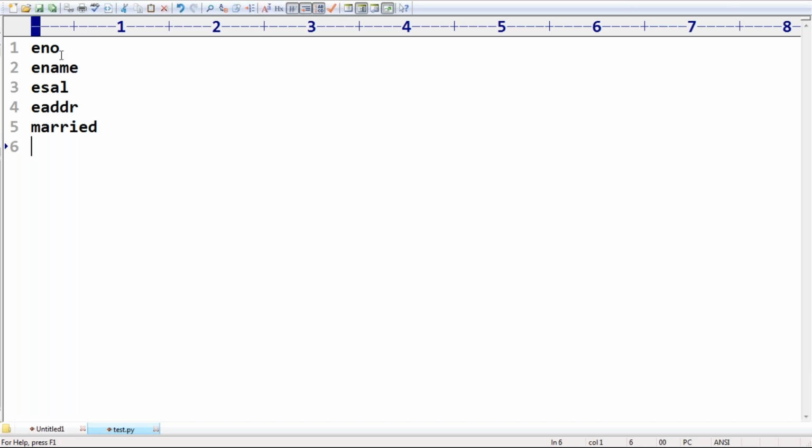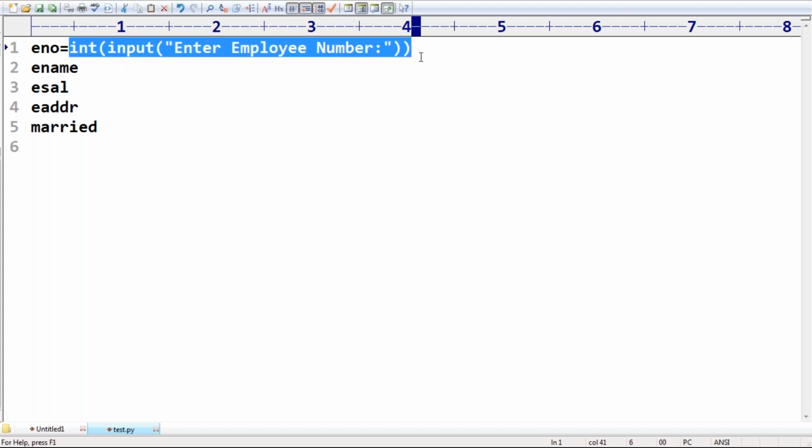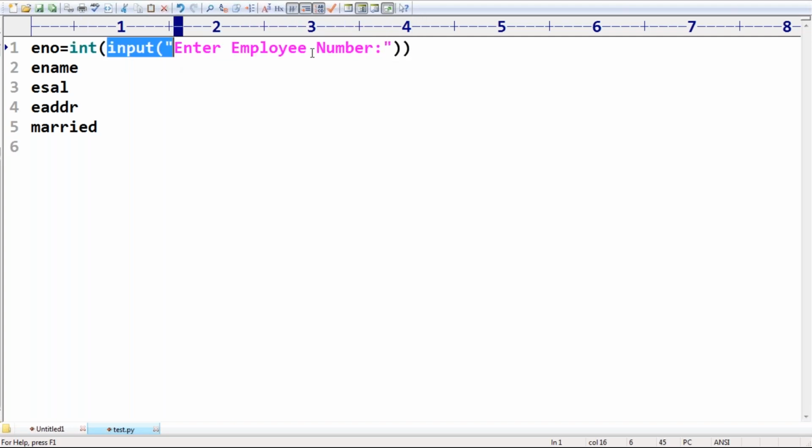Now employee number is equal to int of input of, sir, enter employee number, like this I'm taking, sir. Okay, enter employee number. Sir, why am I trying to typecast? Because number is always int type I'm expecting. Okay, next similarly employee name. Are you getting? Enter employee name. Employee name is already string type. That's why typecasting is not required.